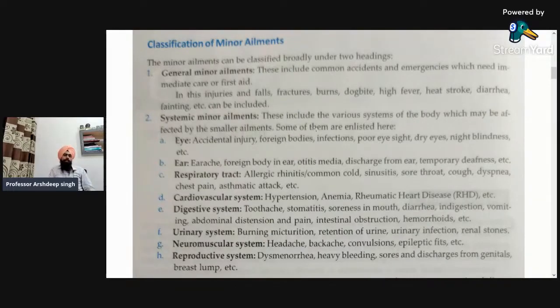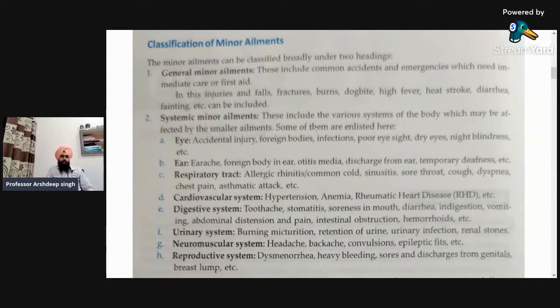So in the general minor ailments, there is no specific disease or infection, but we are including several of them which require immediate treatment. For example, falls, fractures, burns, dog bite, high fever, heat stroke, diarrhea, fainting, etc. can be included. So these are some of the examples that we can include in the general minor ailments.